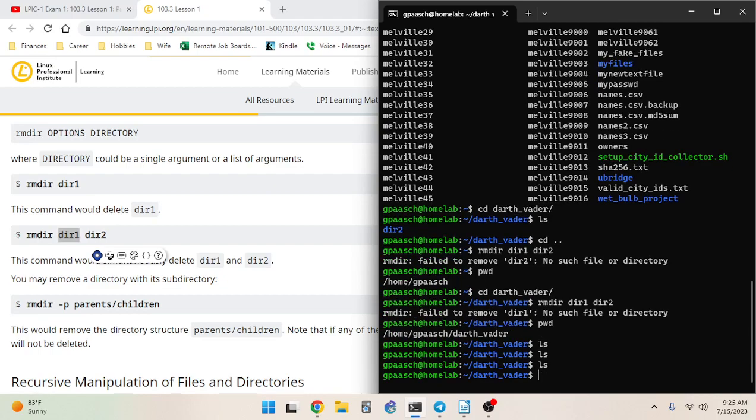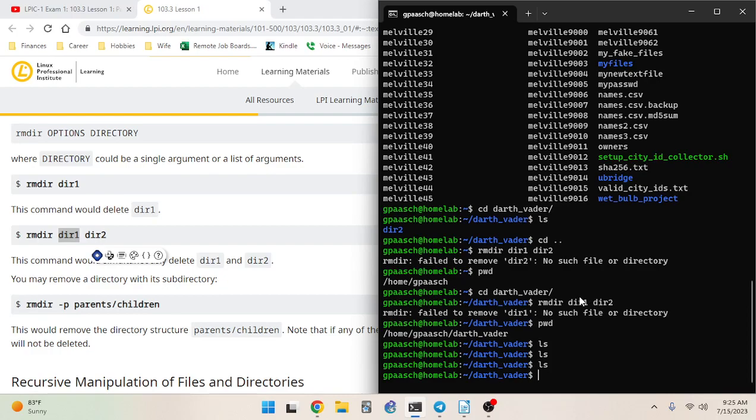Oh, okay. Well, that's kind of interesting. I did not know this. So if there's a failure associated with this command, it still runs the parts of the command with which there's no failure associated. So the syntax was perfectly valid, but the arguments that we fed to the command, dir1 and dir2, consisted of a valid and an invalid argument.